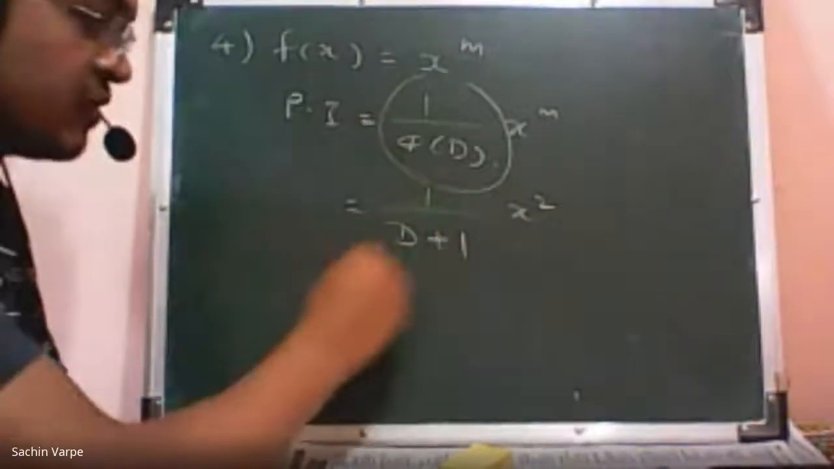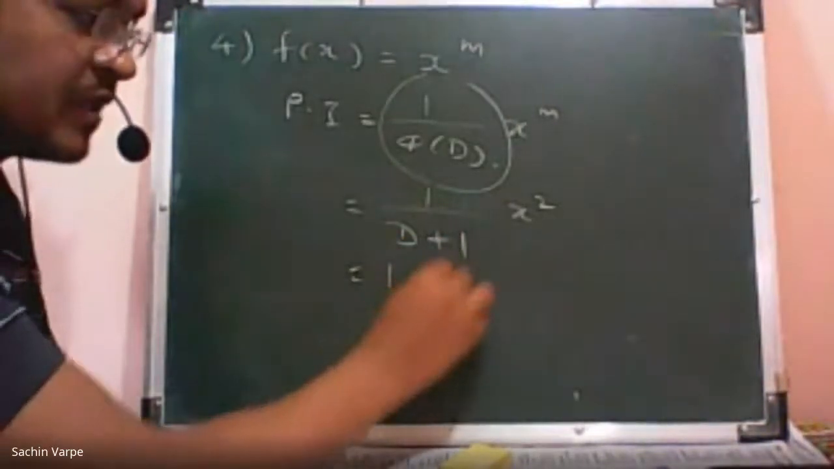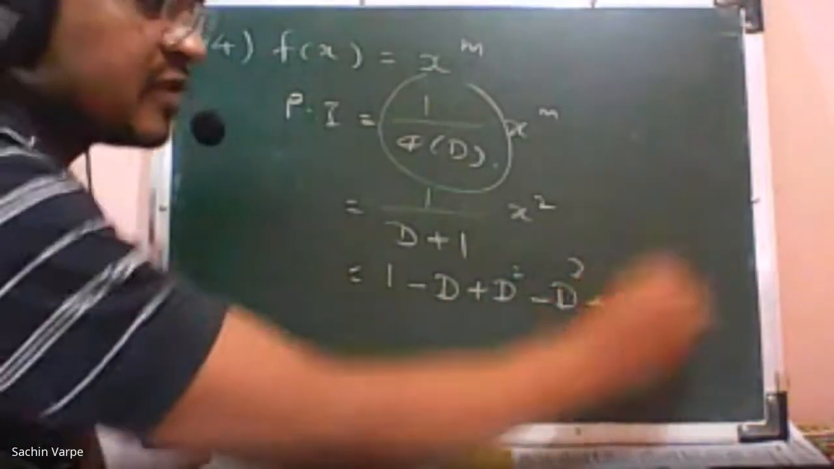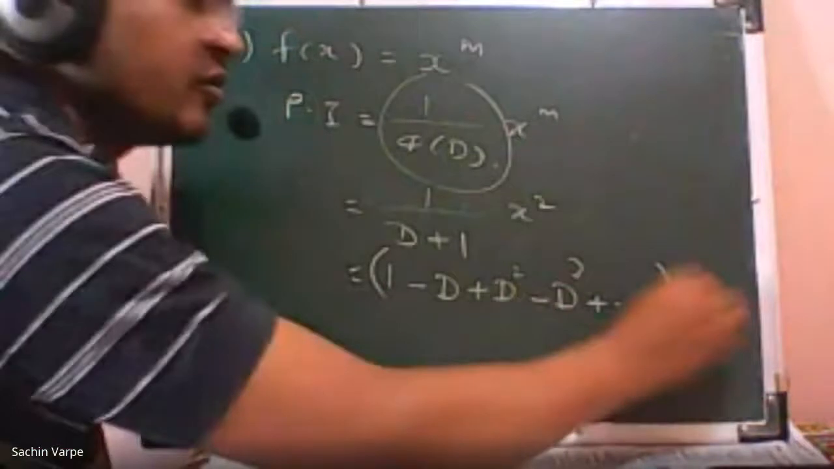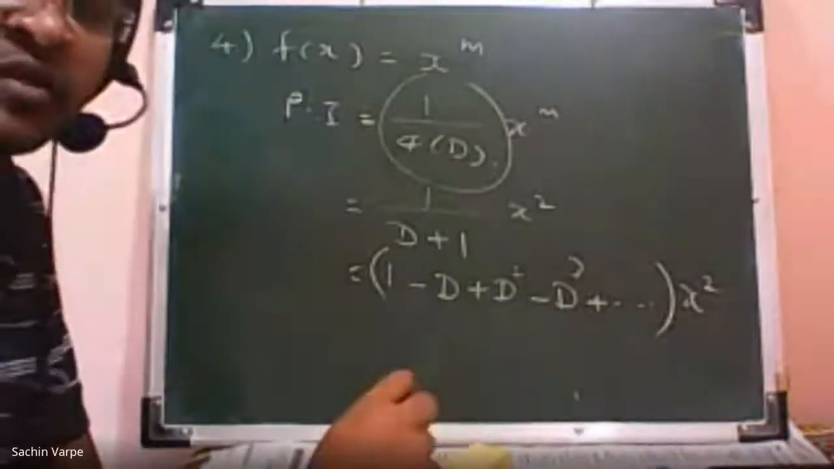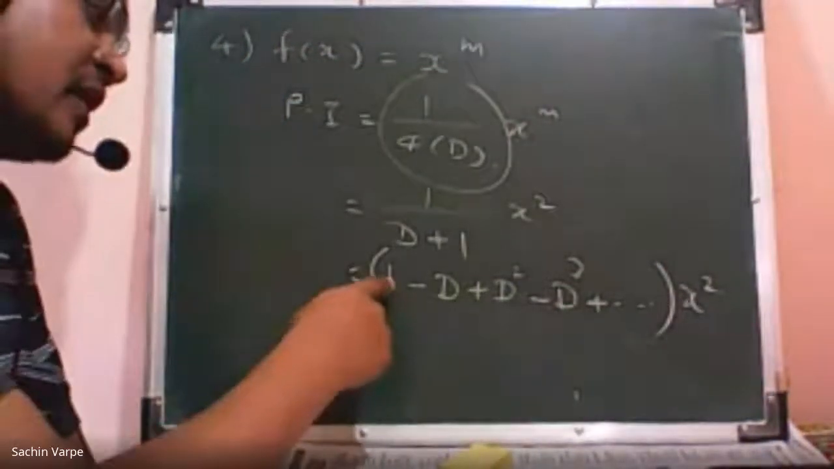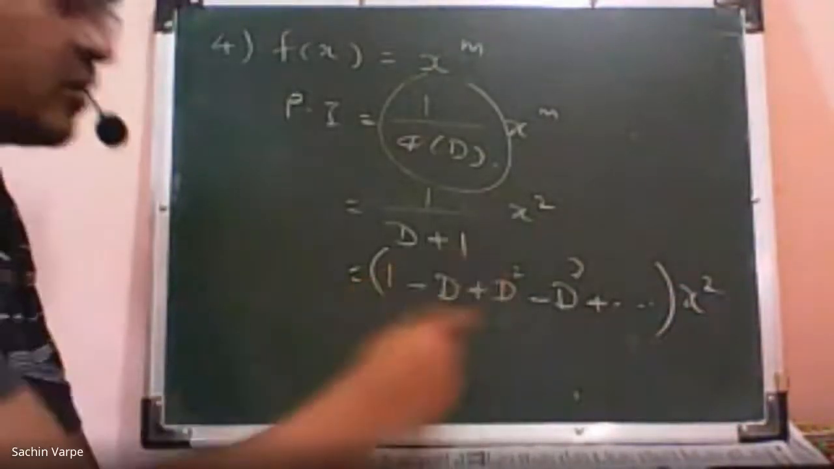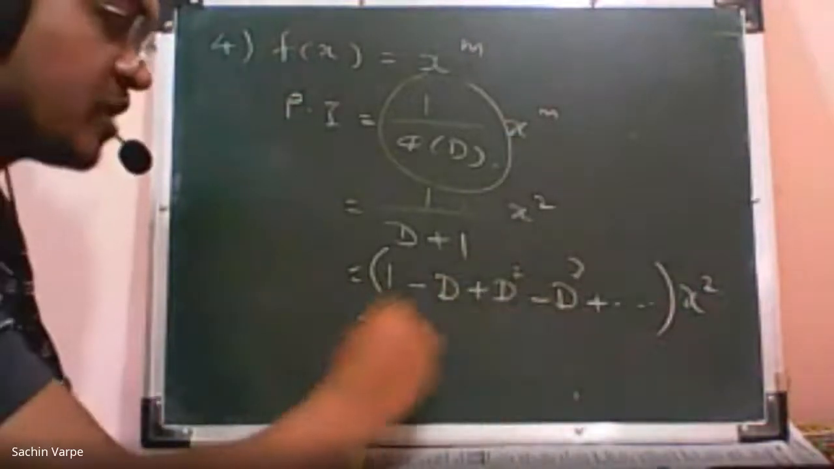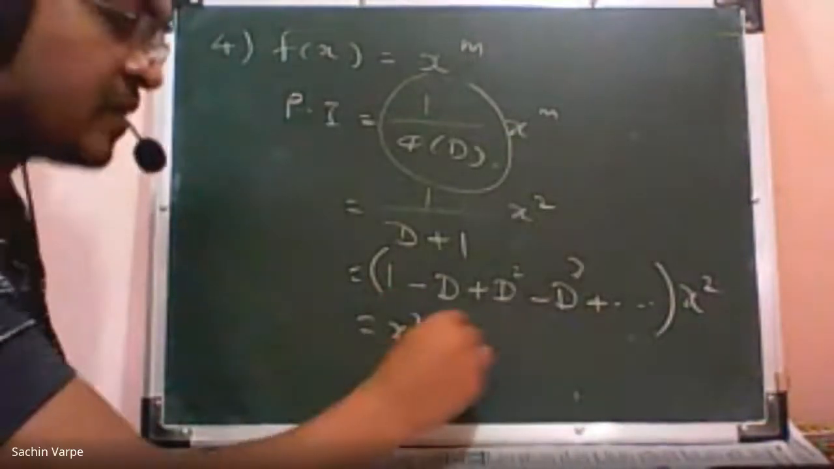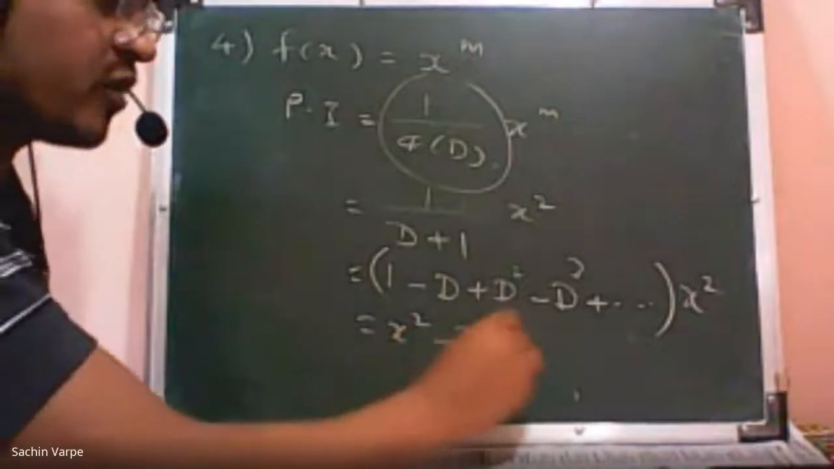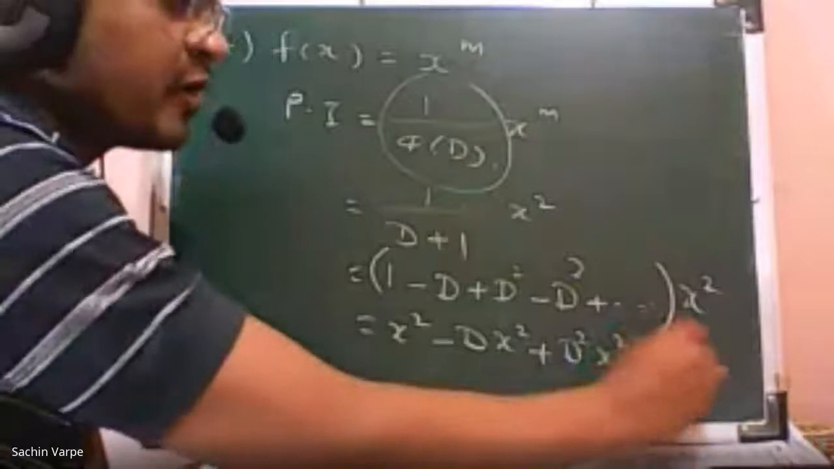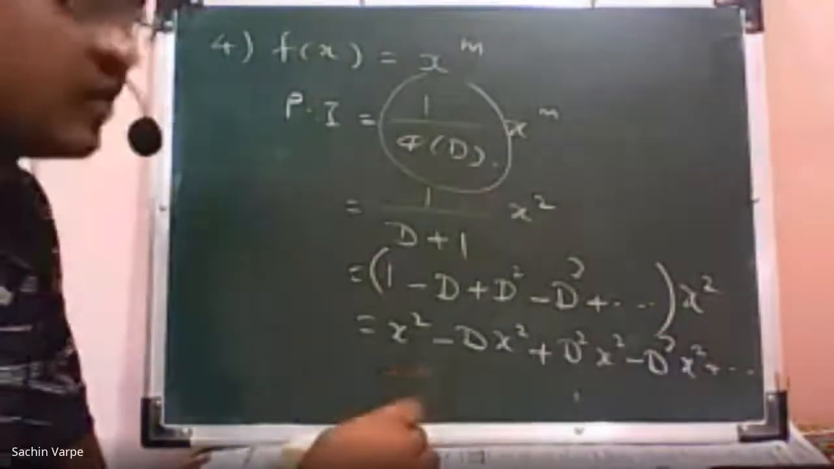So what is the expansion of this? 1 minus d plus d square minus d cube plus and so on, and the whole will be operated on x square. Is it okay? And then I'll operate each term of this expansion onto x square. So 1 operated on x square is x square, minus d operated on x square, plus d square operated on x square, minus d cube operated on x square, plus and so on. Is it okay?